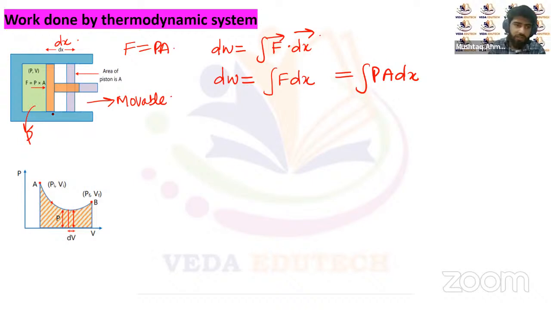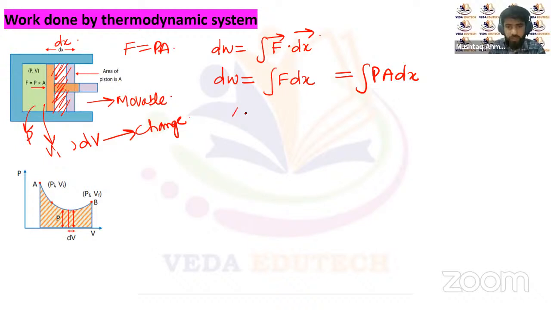Let's suppose initially there was some volume V1, and there will be a change in the volume, dV, once this gas displaces the piston towards the right. In this diagram, this much will be the volume that changes for this thermodynamic system. It has to be equal to area multiplied by the displacement, so we can replace area multiplied by displacement by the change in volume.